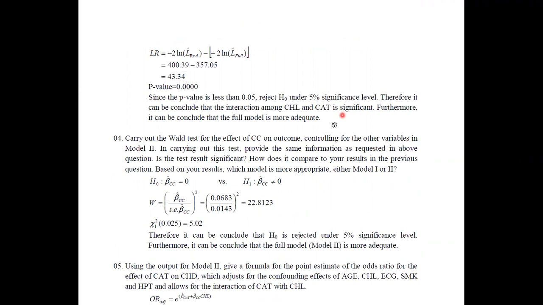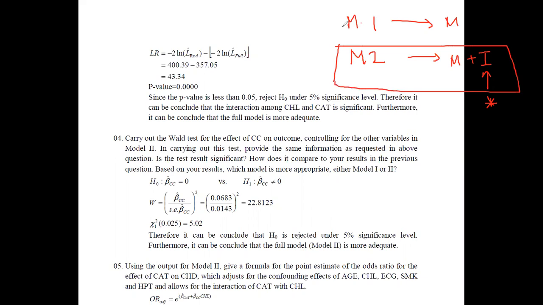Here you can see that in model 1 we had only the main effects, but in model 2 we had the main effects plus the interaction. Here only the main effects, and here the main effects plus one interaction was included, and now we have identified that this interaction is significant. Since the interaction is significant, we need to include it in this model. Therefore, we can say that model 2 is more adequate than model 1. You can make that conclusion based on this likelihood ratio test.